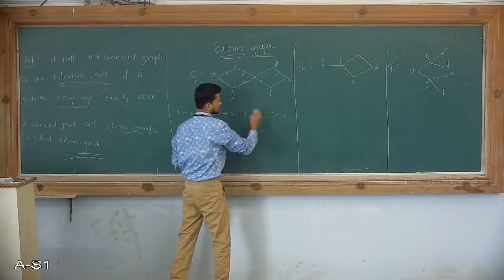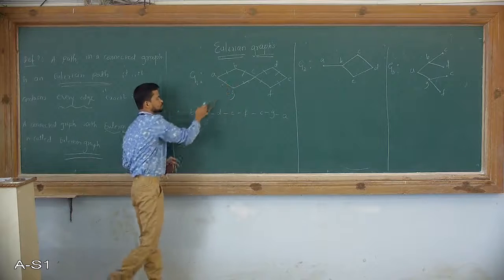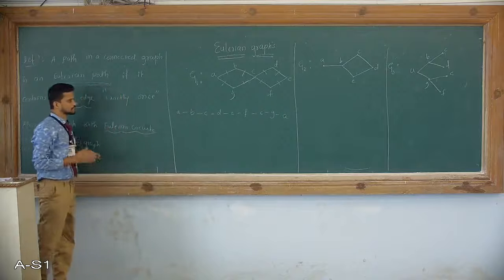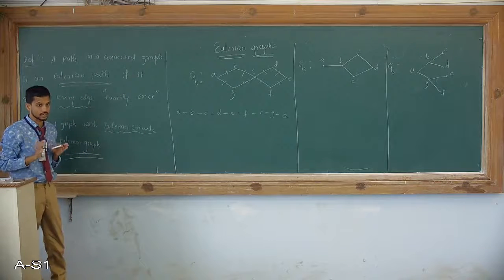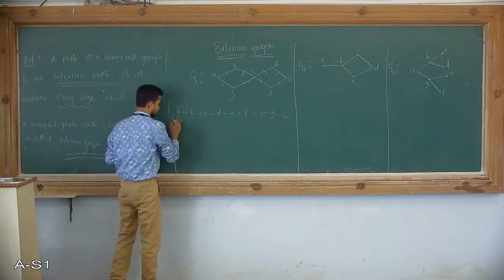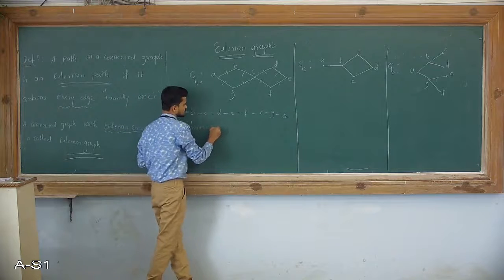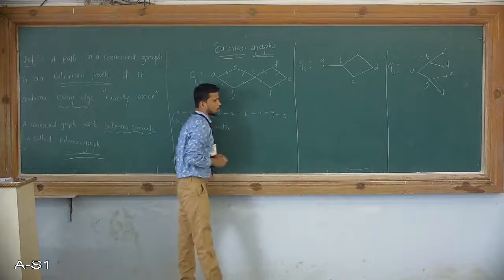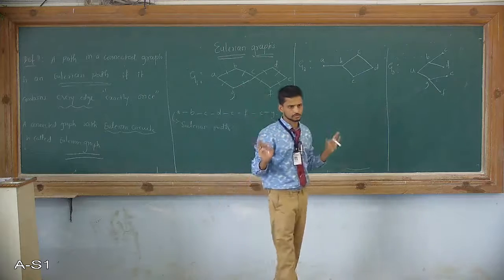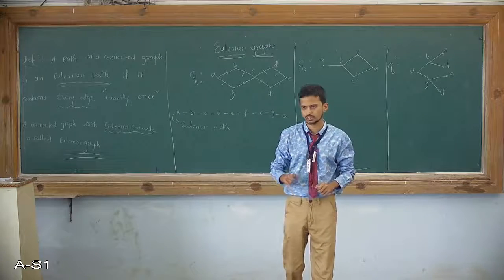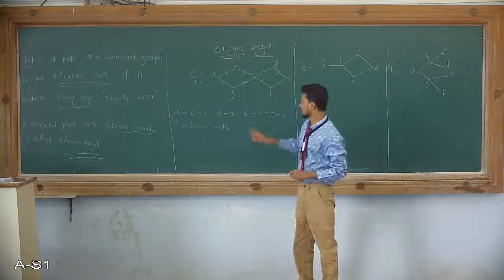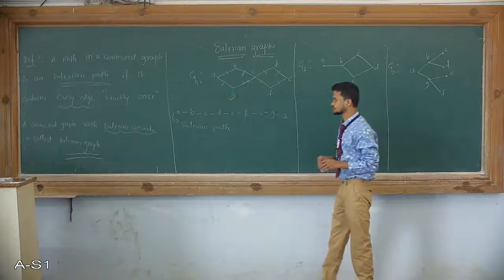I will name it G to A. Now, if you see, this is an Eulerian path. Do all the edges exist or not? The answer is that this path includes every edge of this graph G1.